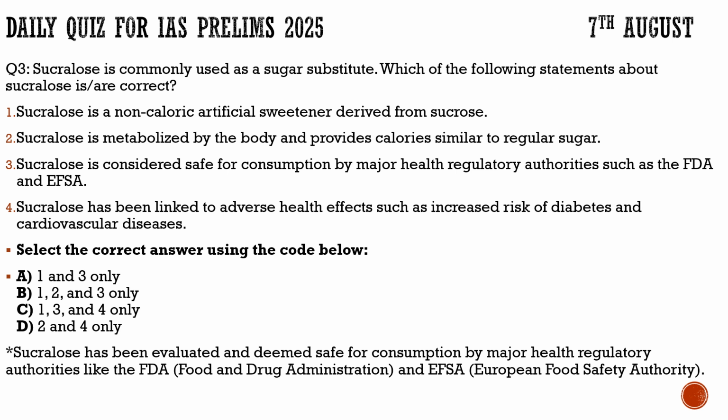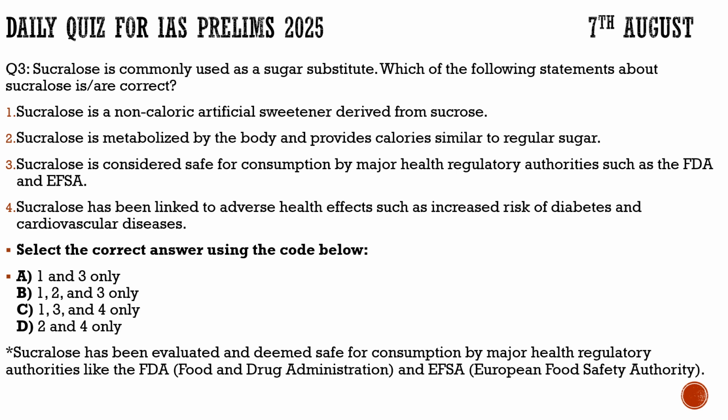Statement 1, sucralose is a non-caloric artificial sweetener derived from sucrose. 100% correct. Statement 2, sucralose is metabolized by the body and provides calories similar to sugar. It is incorrect. It contradicts what we learned from the current affairs, and it also contradicts statement 1.